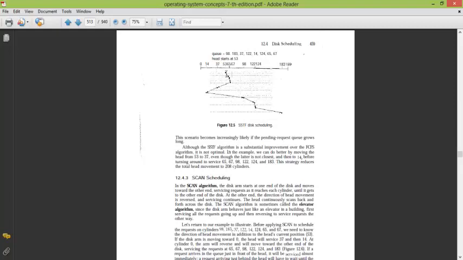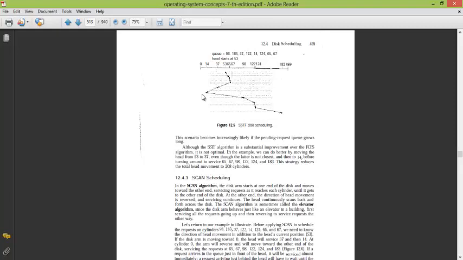Now from 65 closest is 67, okay, so it will move to 67, then 37, then 14, okay. So from the current head position, whichever is closest or nearest, the head will move to that position, okay. Again the head distance is calculated by the summation of all the distances it has to travel, okay.